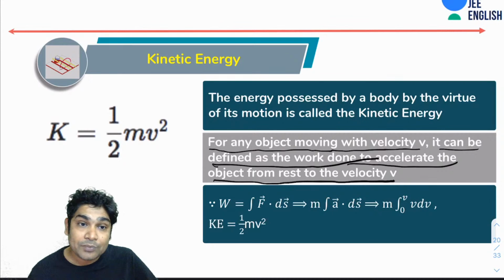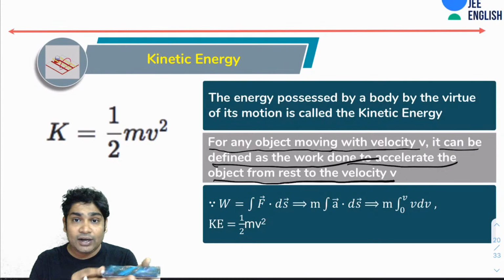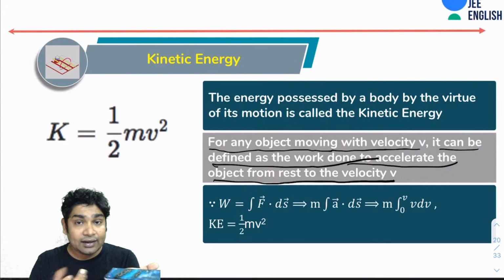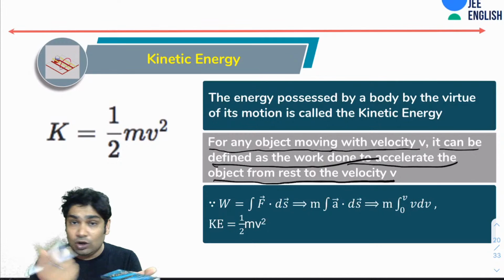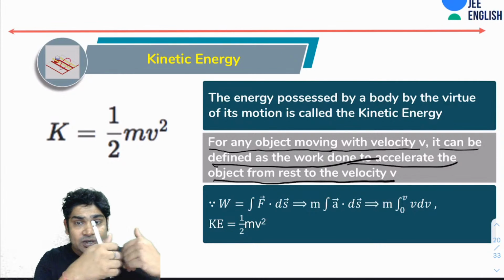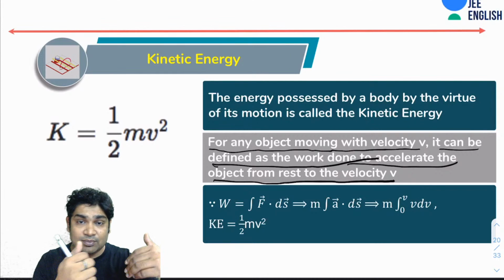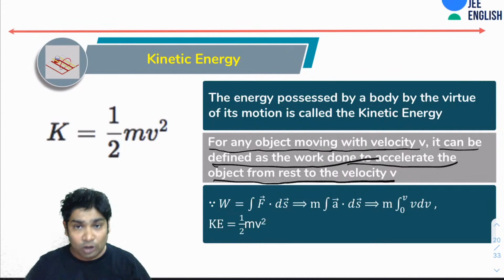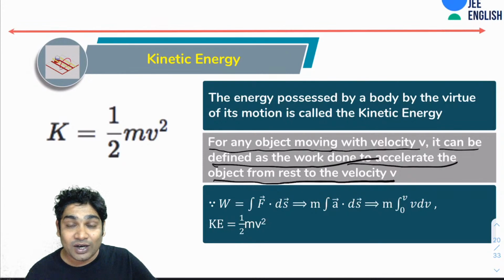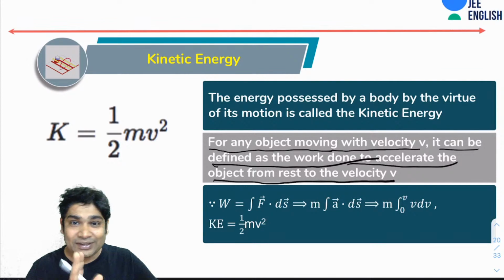How much work? So now I can say, if I remember this example, when this phone hit the pen, it could displace it till the time it was moving, right? The moment it stopped moving, it could not displace this anymore. So any moving body can keep on pushing and displacing another body till the time this is moving. When it stops moving, it cannot do any other work. So if I want to calculate how much is the work that it can do before it stops moving, I can calculate by two methods.